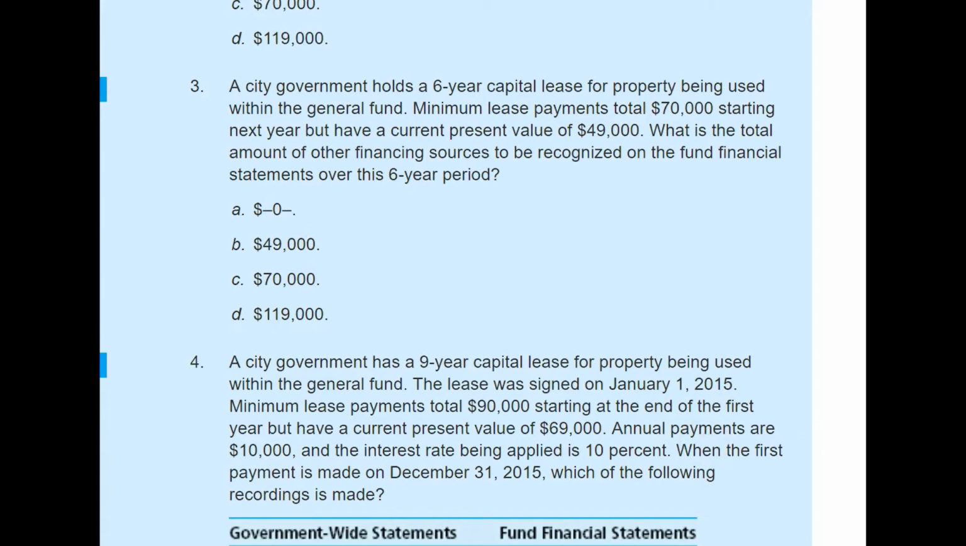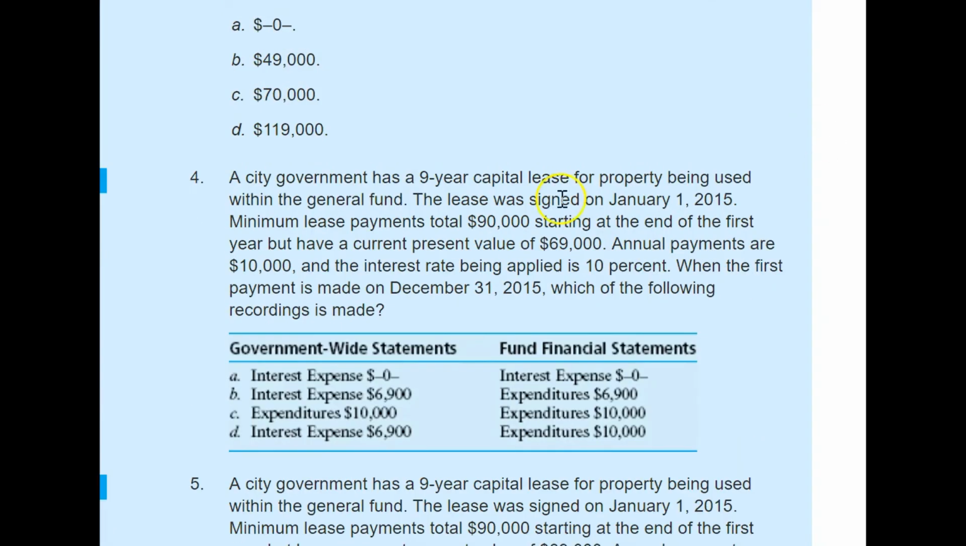Now let's do number 4. Number 4 says that a government has a 9 year capital lease for property being used within the general fund. The lease was signed on January 1st. Minimum lease payment is $90,000 starting at the end of the first year, and present value is $69,000, and the installment they're going to pay is $10,000. Interest rate is 10%, and the first payment is made on December 31st. That means they pay at the end of the year. Which one of these recordings is correct?